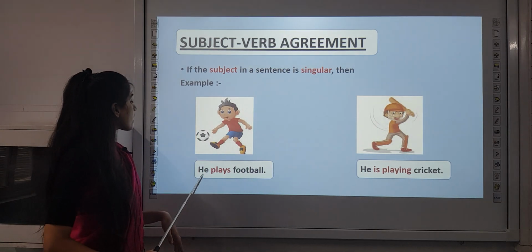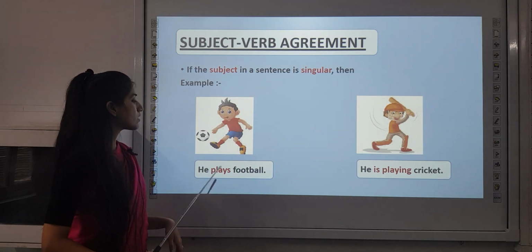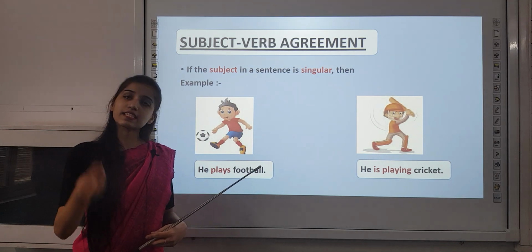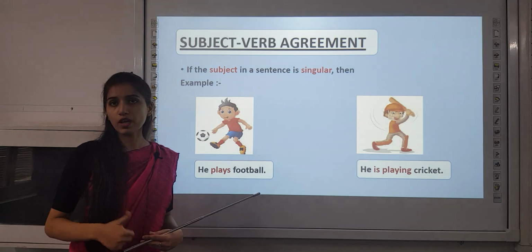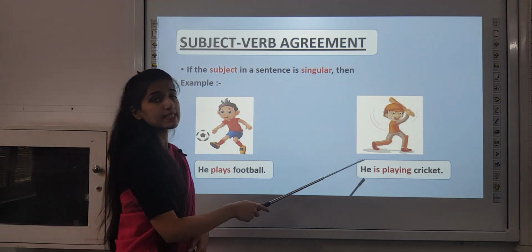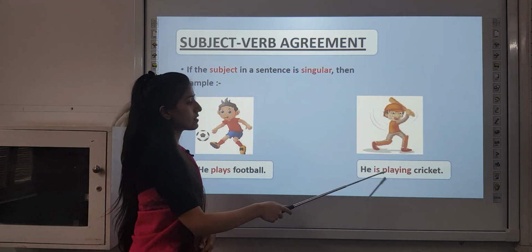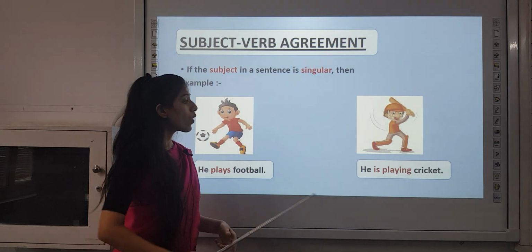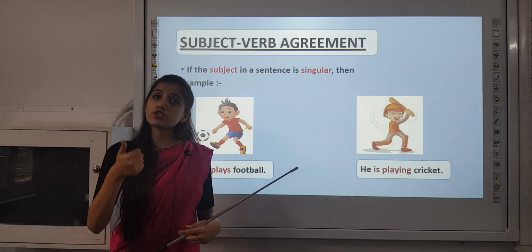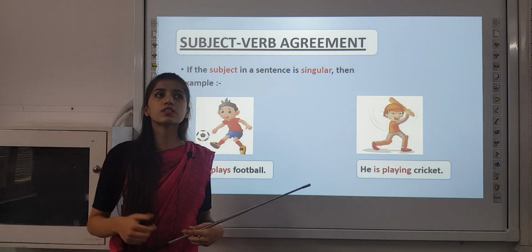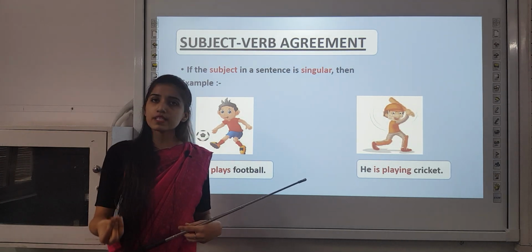So if the subject is followed directly by the main verb only, then the verb would be plural. But in this sentence, as you can see, he is playing cricket. Here we are using is, and you must be thinking, is is used with a singular subject, right? Is always comes with singular.